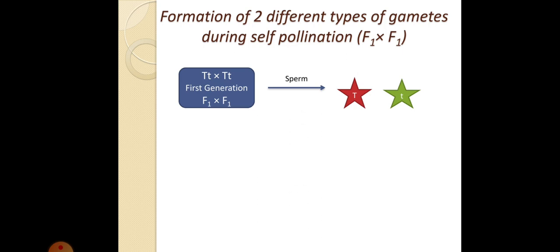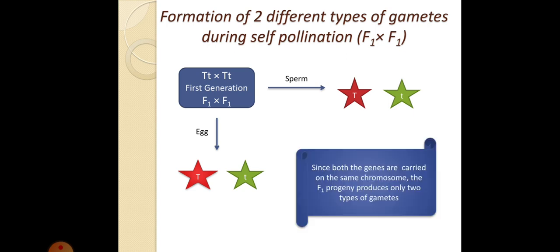So these are your sperm cells. That means from the male we will get capital T and small t. Similarly, we will get another capital T and small t for the egg, that is for the female, right? So in the F1 generation, there are two different types of gamete, capital T and small t. Since both the genes are carried on the same chromosome, the F1 progeny produces only two types of gamete.